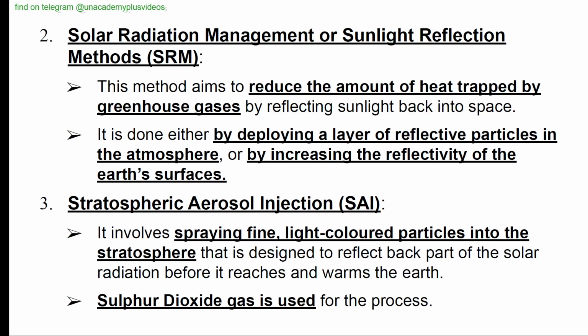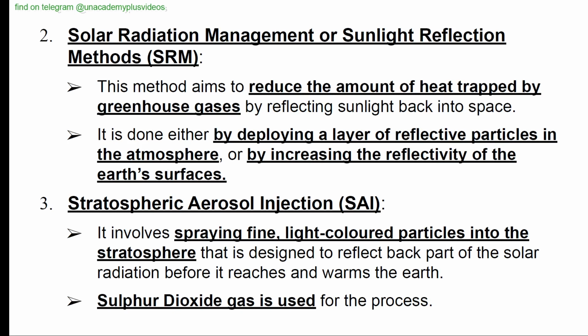The second method is solar radiation management or sunlight reflection methods. This method aims to reduce the amount of heat trapped by greenhouse gases by reflecting the sunlight back into space. It is done either by deploying a layer of reflective particles in the atmosphere or by increasing the reflectivity of the Earth's surface. The term itself says most about its function.